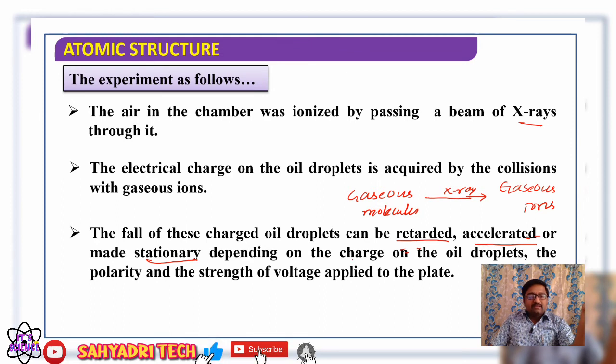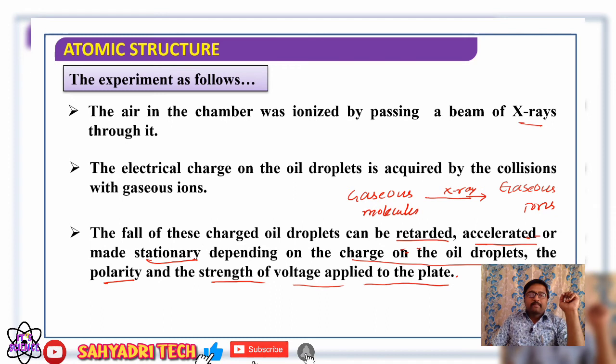Depending on the charge on the oil droplet, the polarity and the strength of voltage applied to the plate. So the fall of those charged oil droplets can be retarded, accelerated, or made stationary. What is the basis here? Based on the charge on the oil droplet, polarity, and strength of voltage applied to those electrodes.